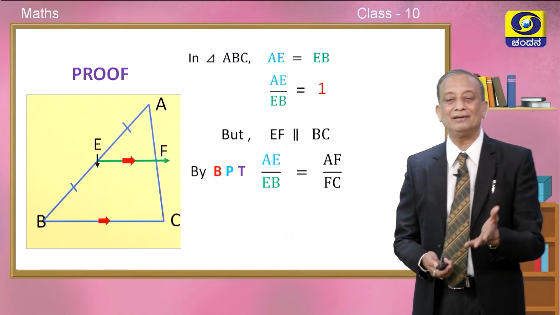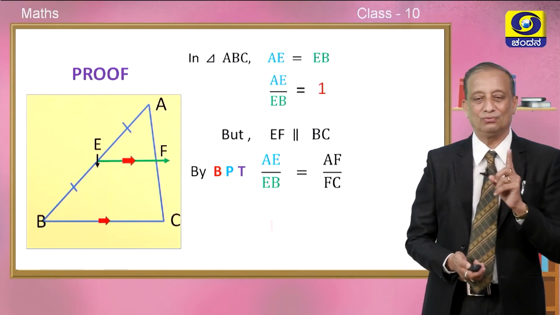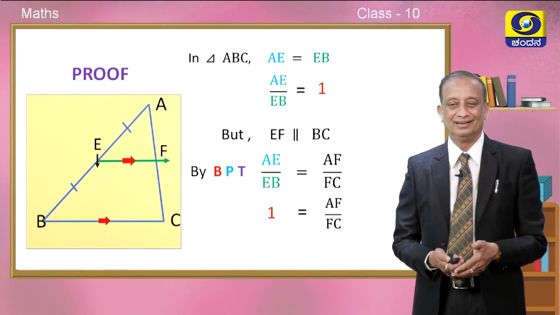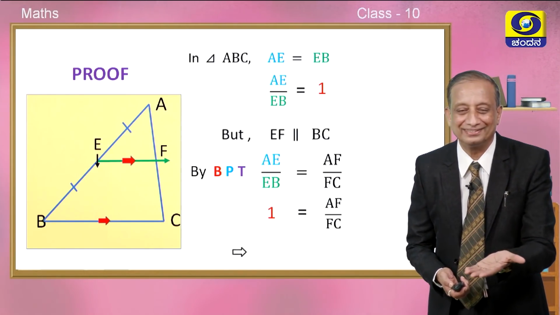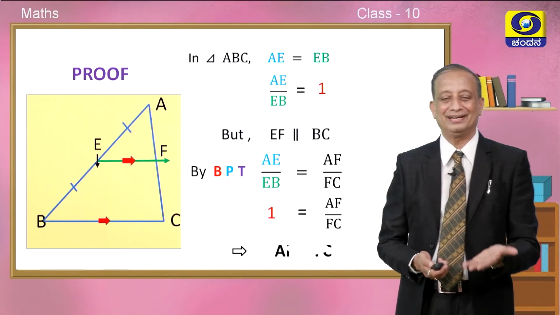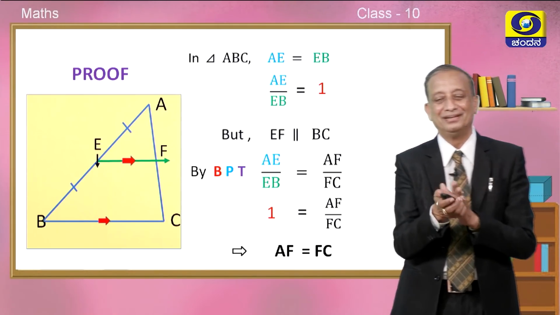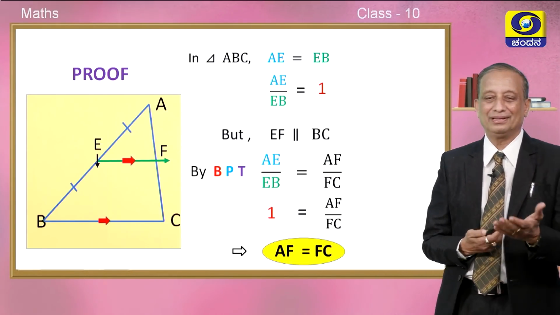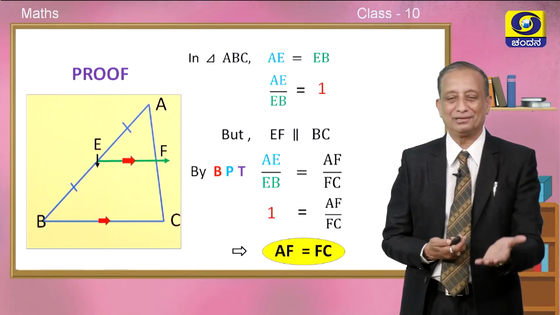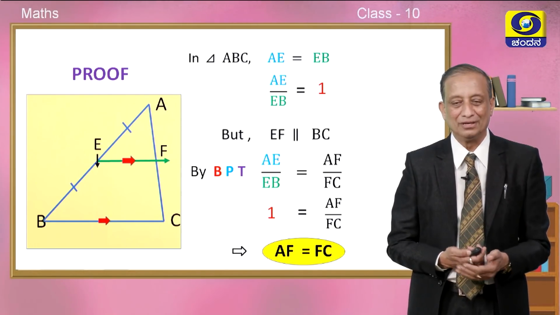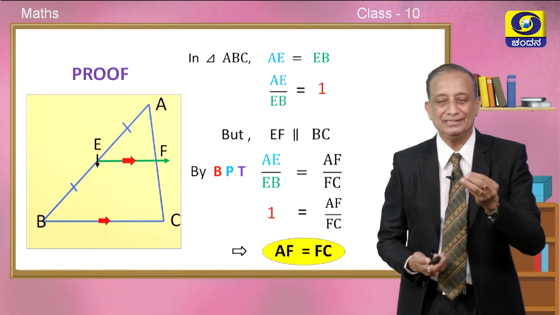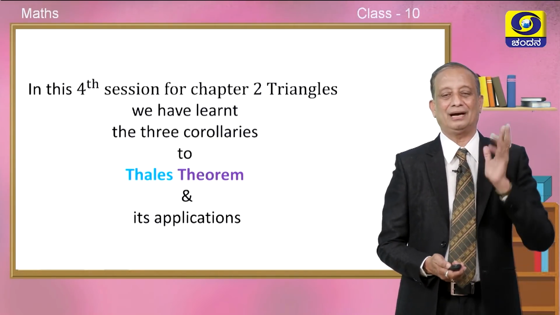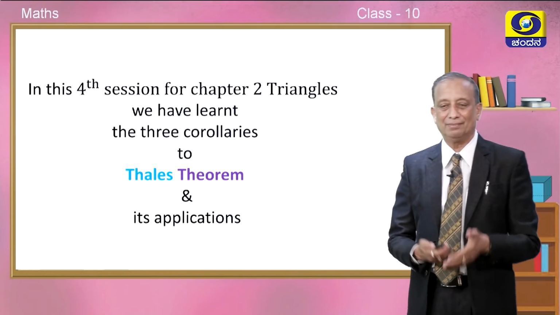But what about AE by EB, children? The value is 1, isn't it? Therefore, 1 is equal to AF by FC on cross multiplication. This implies that AF is equal to FC. We got it, children. So nicely we could prove with the help of BPT. So wonderful, converse of midpoint theorem. We could write the proof in just hardly few steps. Don't you think it is so beautiful? This is the application of the Thales theorem and corollaries.